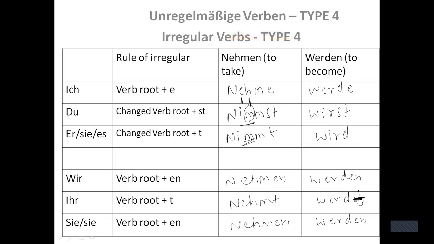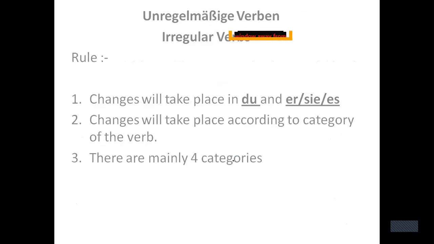There are no particular changes, we cannot follow a proper rule here. That is why I have put these verbs into category 4. If the verb belongs to category 4, you need to memorize these verbs. You need to memorize the rule of conjugating these verbs.